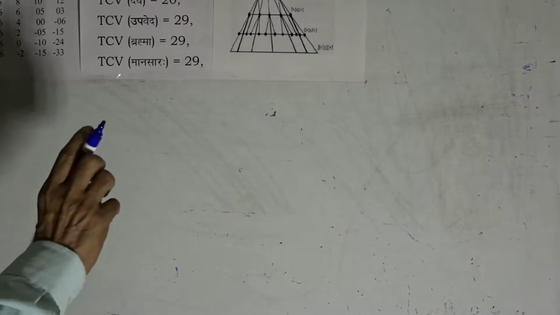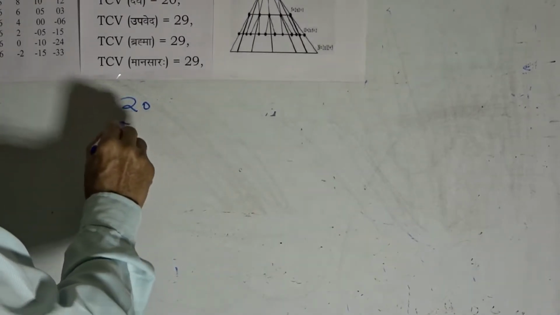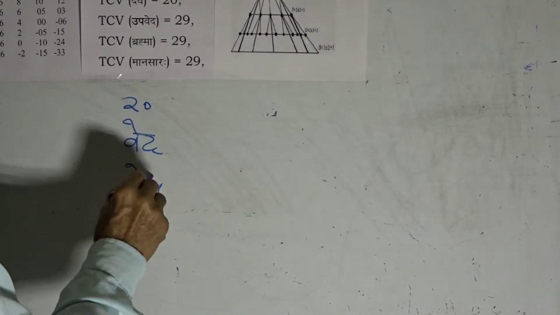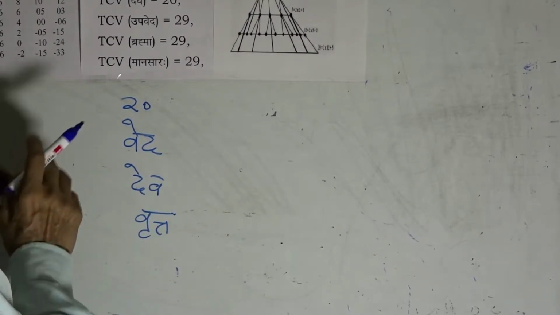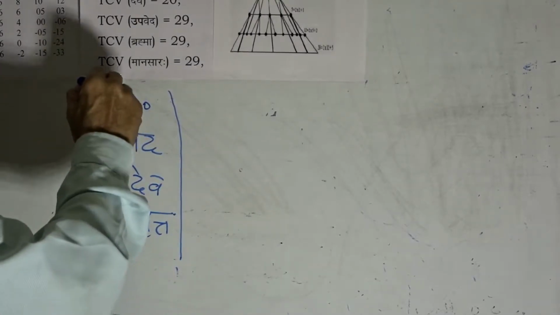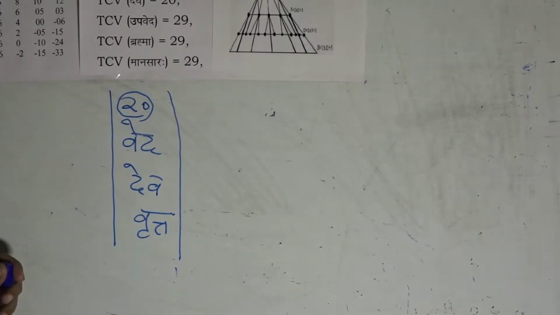Now here let us see that value 20, which is parallel to value Ved, and it is also equal to Dev, and it also is equal to Vrit, and the same is also that way taking us to pure values. So value 20 as such deserves to be chased.